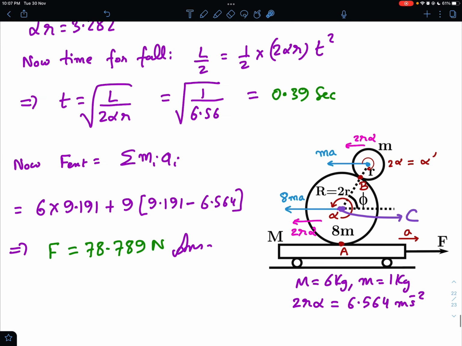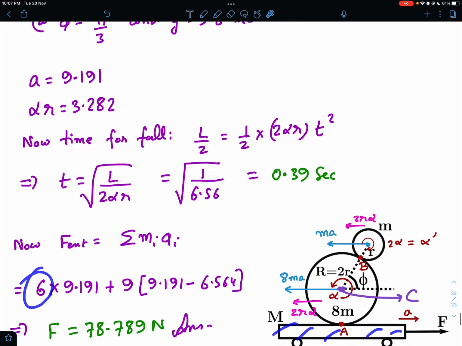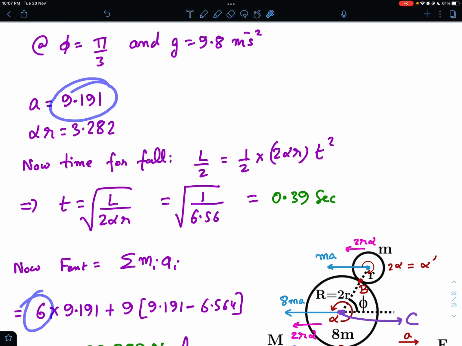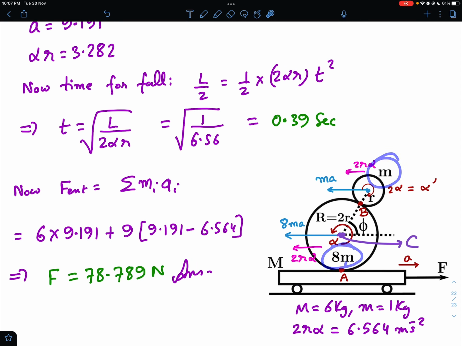Okay, and then external force is now easy to calculate using the concept of center of mass. We know that external force is equal to sigma mi ai for any system, right? So mass of the cart is 6 kg, so 6 into acceleration we found, 9.191, plus, now this is 8m and this is m, and m is 1 kg, so total mass becomes 9 kg, and the acceleration of this becomes what?